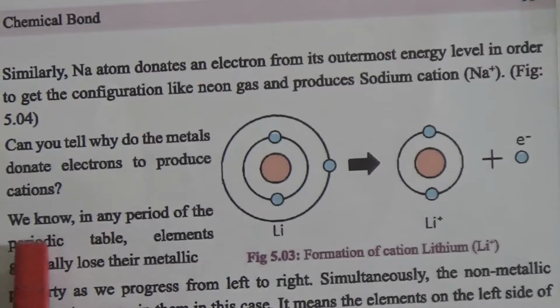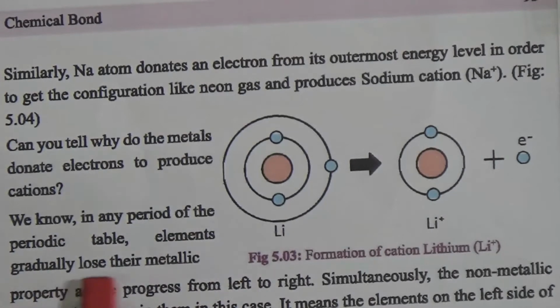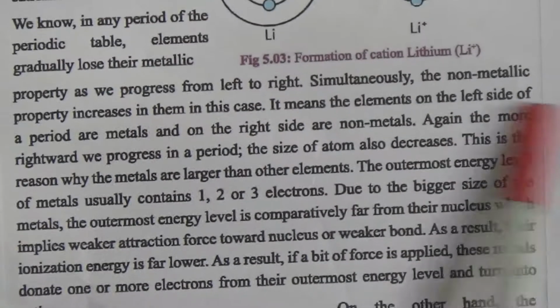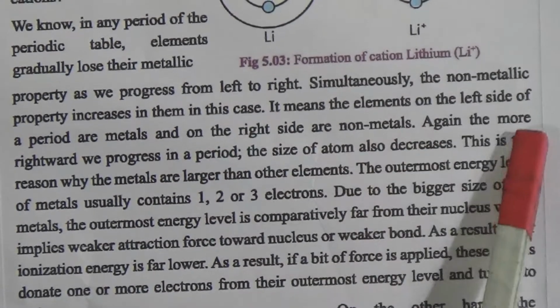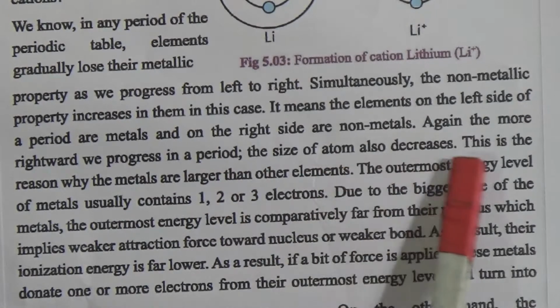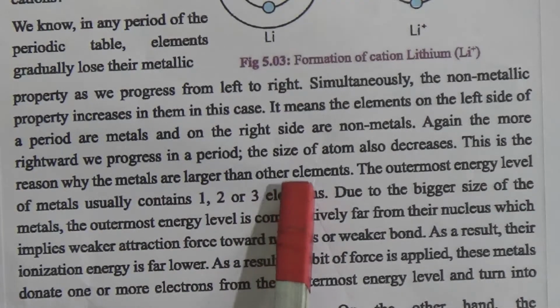Can you tell why metals donate electrons to produce cations? We know that in any period of the periodic table, elements gradually lose their metallic property as we progress from left to right. Simultaneously, the non-metallic property increases in them. This means the elements on the left side of a period are metals and those on the right side are non-metals. Again, the more we progress rightwards in a period, the size of the atom also decreases. This is the reason why metals are larger than other elements.